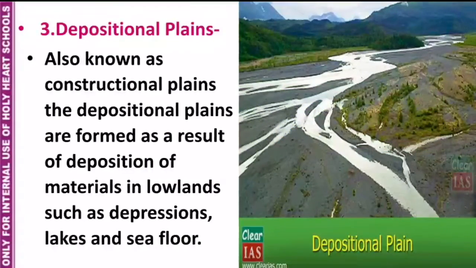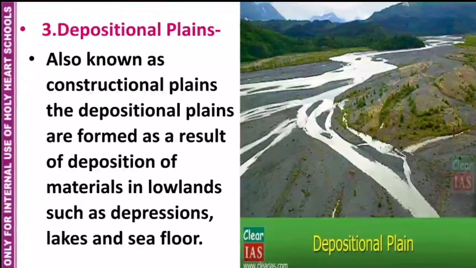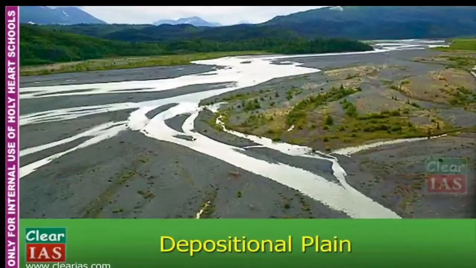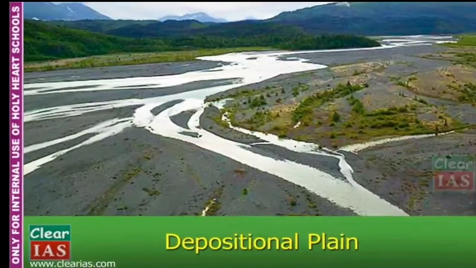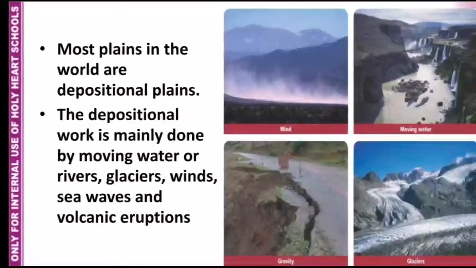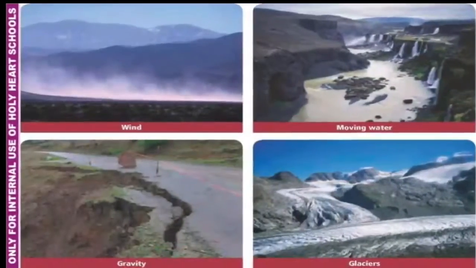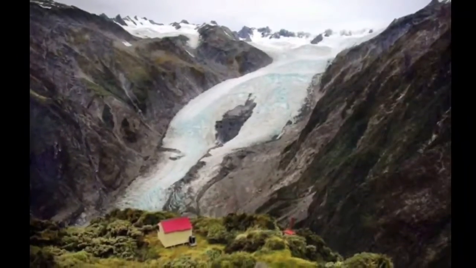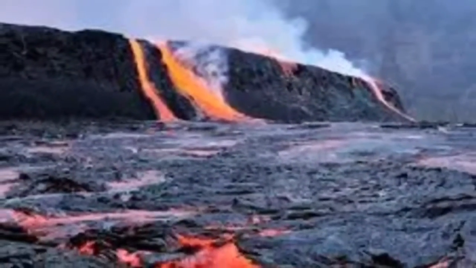Depositional plains, also known as constructional plains. The depositional plains are formed as a result of deposition of materials in lowlands such as depressions, lakes and seafloor. Most plains in the world are depositional plains. The depositional work is mainly done by moving water or rivers, glaciers, winds, sea waves and volcanic eruptions.